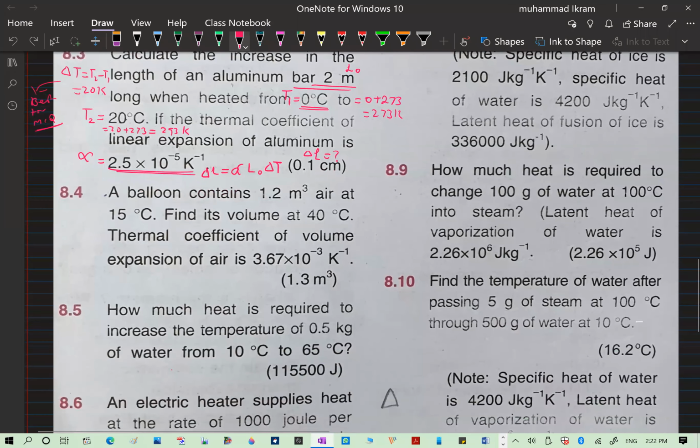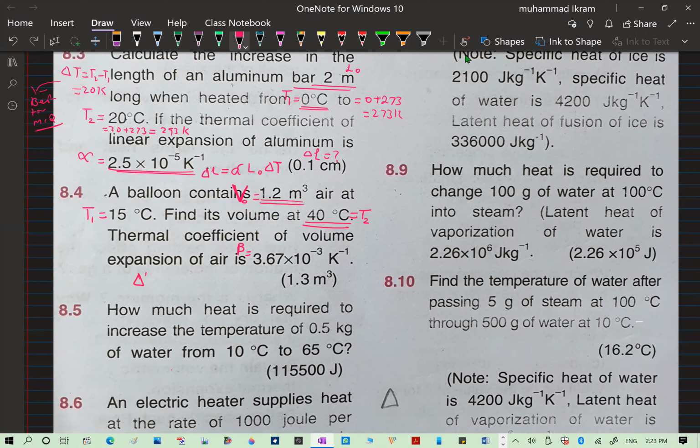A balloon contains, next numerical. Balloon contains 1.2 meter cube of air at 15 degrees centigrade. So here the volume of the air is given, and that I will mark as the original volume V naught, and it contains at 15 degrees centigrade. So this is your T1. Find the volume at 40 degrees centigrade. So this is your T2. Okay, the thermal coefficient of volume expansion of the air, so of course beta is given. So this is as easy as eating ice cream, right? So you can do it in the same way here.